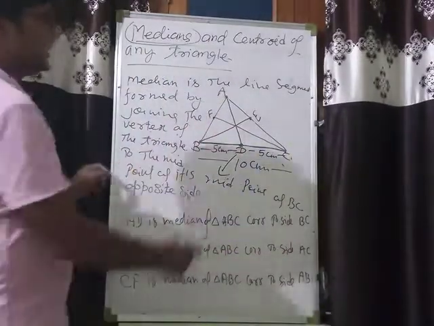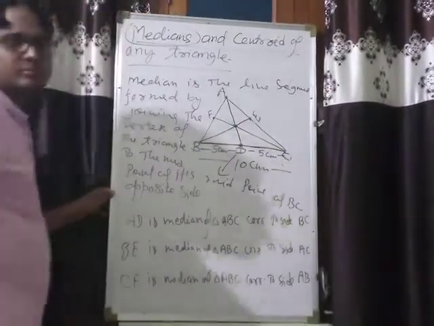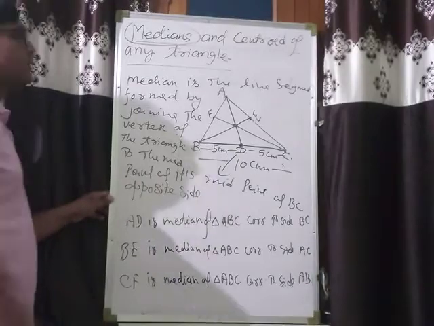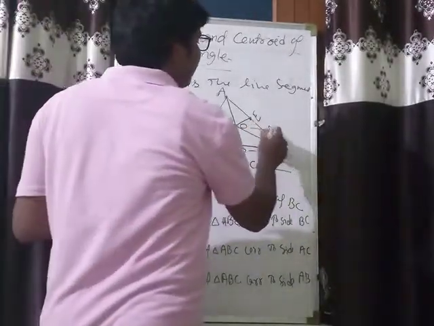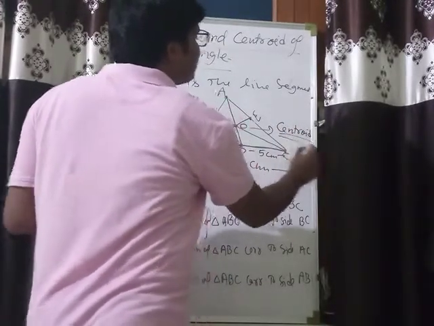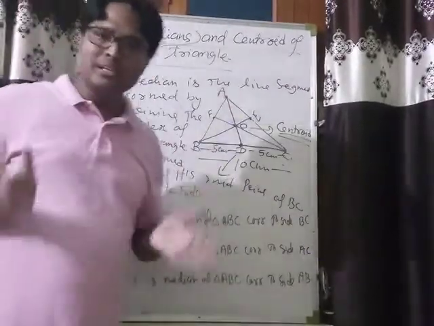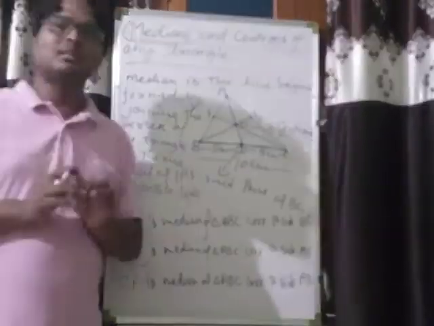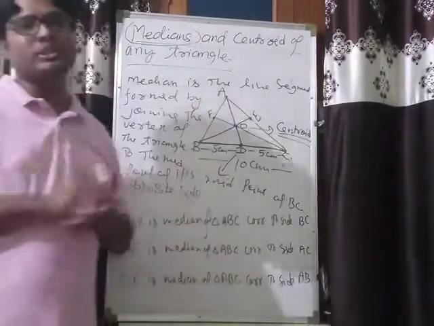You can see these 3 medians AD, BE and CF intersect at the same point, called O. This intersection point is called the centroid. So what is the centroid? The intersection point of medians. And what are medians? A median is the line segment formed by joining the vertex to the midpoint of the opposite side.